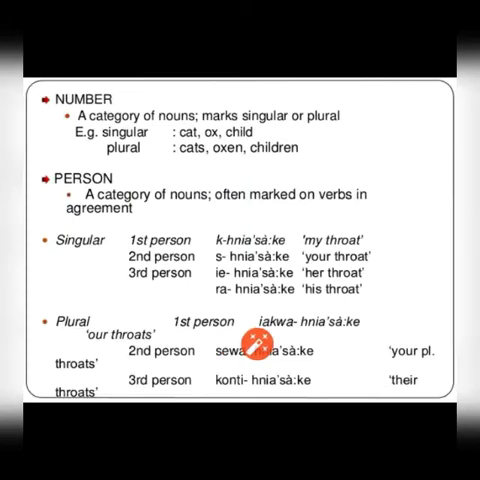Okay, the first is number. A category of noun marking singular or plural. For example, the singular: cat, ox, and child; and the plural: cats, oxen, and children.